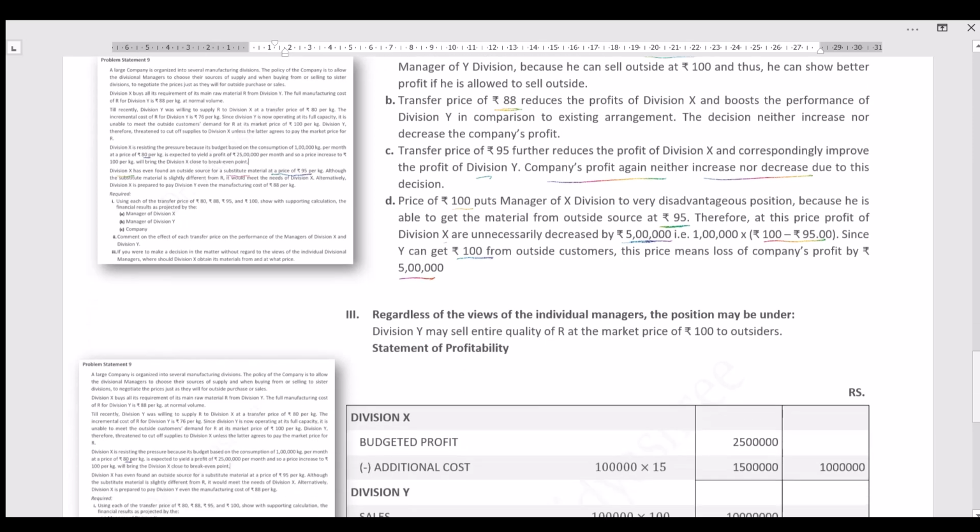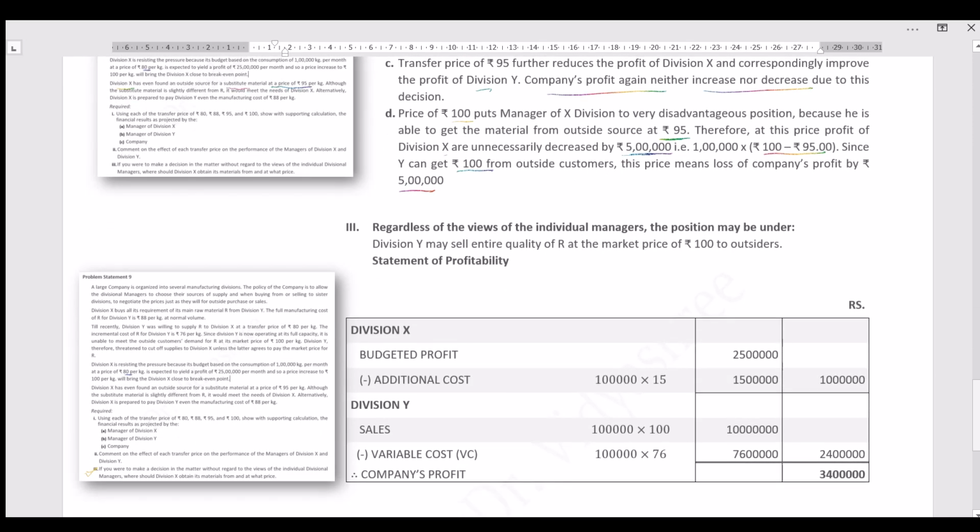Let's see the third one, the last question. Regardless of the views of the individual managers, the position may be that division Y sells the entire quantity of R at the market price of rupees 100 to outsiders. As we know, in the outside market, division Y is able to sell the product R at rupees 100. And we also know division X can get a substitute material at rupees 95, which is given in the question. So let's see the statement of profitability.